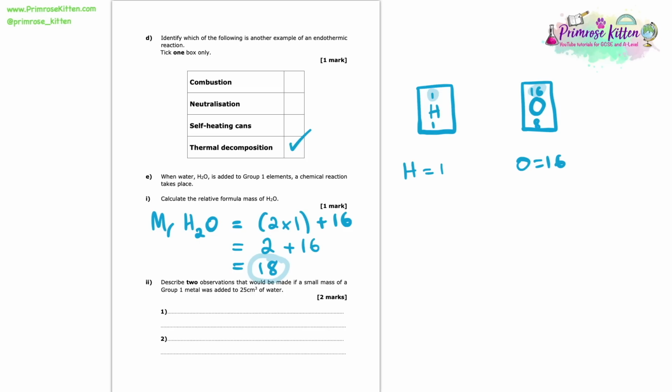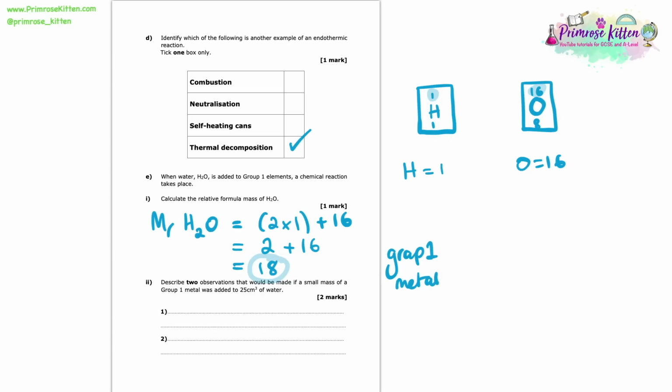So now we're asked to describe 2 observations that would be made if a small mass of a group 1 metal was added to 25 centimetres cubed of water. So here this is testing us on our knowledge of group 1 metals and their reactivity. So to be able to answer this, let us first have a remember of what happens when a group 1 metal does react with water.